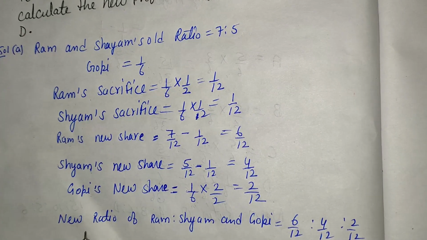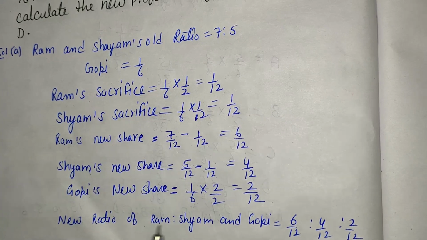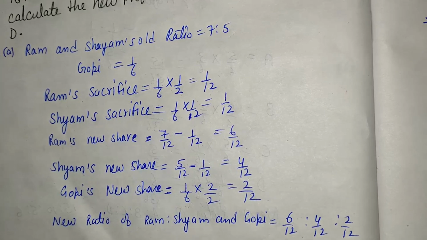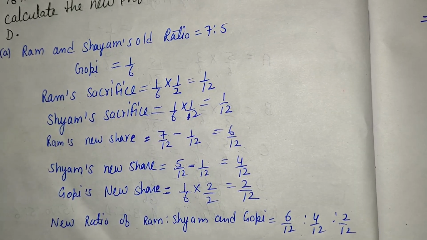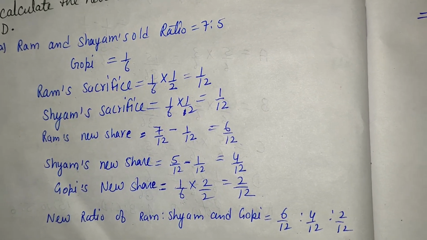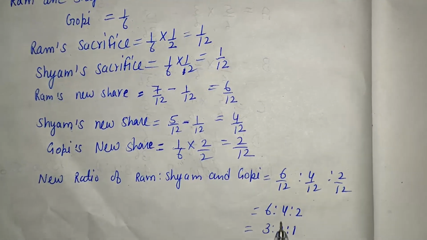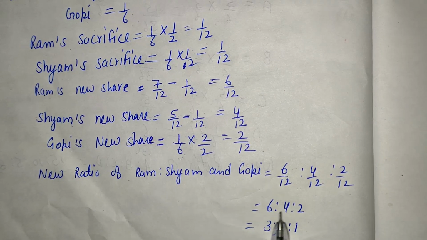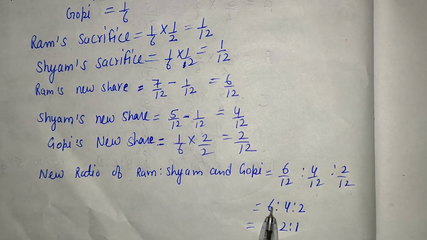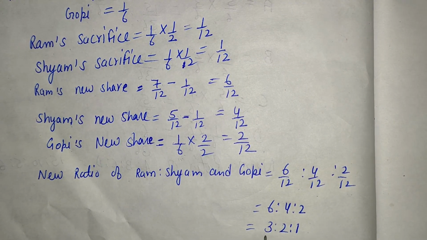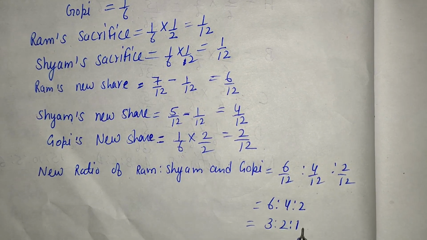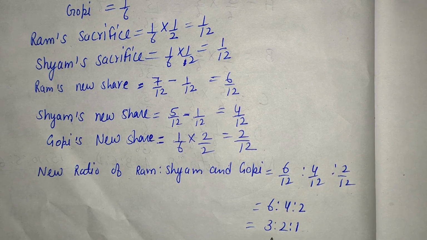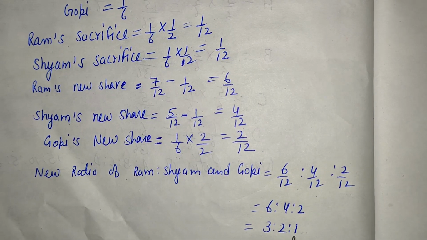Now, the final answer is Ram, Shyam and Gopi's new ratio is 6 upon 12, 4 upon 12 and 2 upon 12. We can write that as 6 is to 4 is to 2, and dividing the whole amount 6, 4 and 2 by 2, we get 3 is to 2 is to 1. That is the new profit sharing ratio of all the partners, that is Ram, Shyam and Gopi.